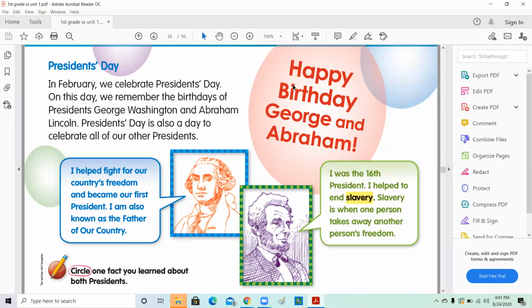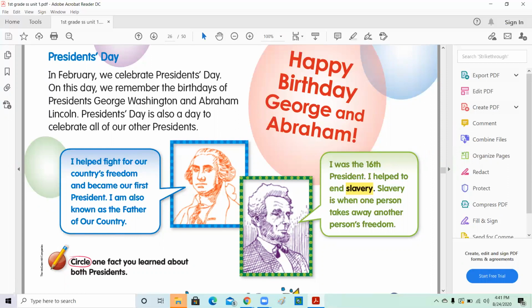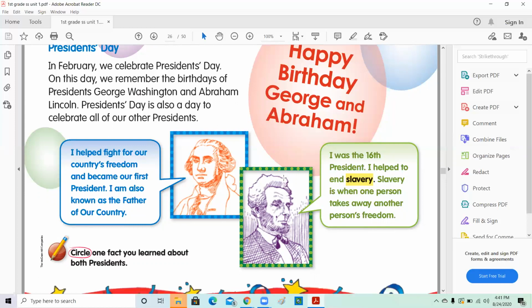As you see here, this is like a little poster with balloons. Happy birthday, George and Abraham. Let's see what President Abraham Lincoln did. I was the 16th president. I helped to end slavery. Slavery is when one person takes away another person's freedom. We explained the word slavery in the beginning of the lesson. When we listen to the video, it will give us the meaning for the new words that will be covered for this lesson.